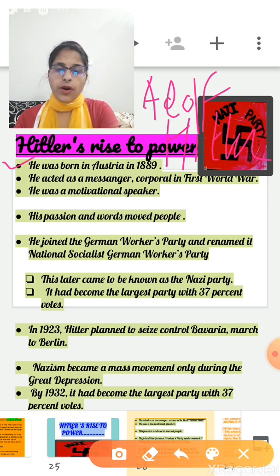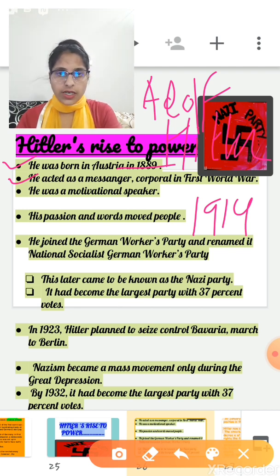He was born in Austria in 1889 and he spent his youth in poverty. When the First World War broke out in 1914, he worked as a messenger and then became a corporal in the German army and earned many bravery awards.